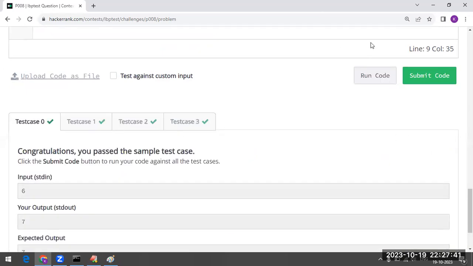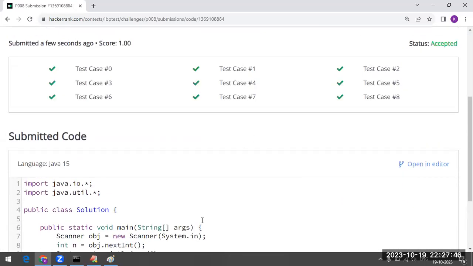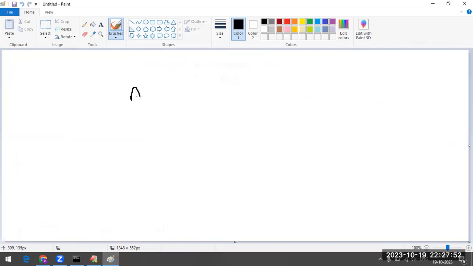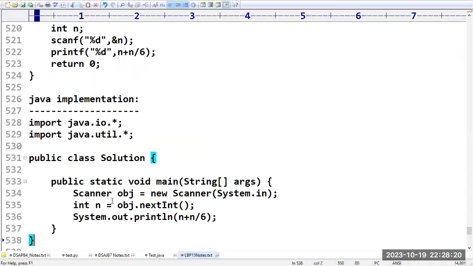Perfectly it is working. And submit the code. This is the way, sir. Here we are going to take n plus n by 6, because if you purchase 6 coffee cups you are going to get one extra coffee cup. That's why we are taking this particular formula for implementing this program. This is the formula that you have to develop from the given input. Based on this only we can evaluate. This is the Java implementation.